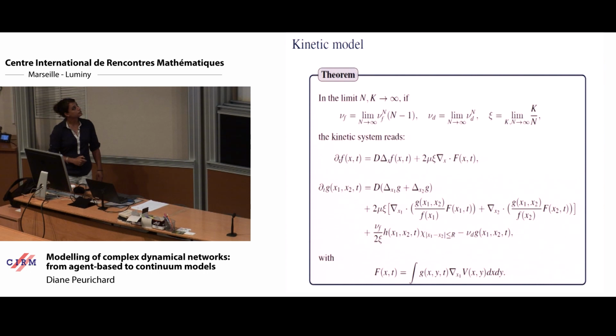So we make some assumptions on the probability of linking and the probability of unlinking of the particles. If we suppose that the number of links over the number of particles scales as a parameter psi, then we can show that the kinetic model, so the limit of the microscopic model in the limit of large number of individuals, writes as this.